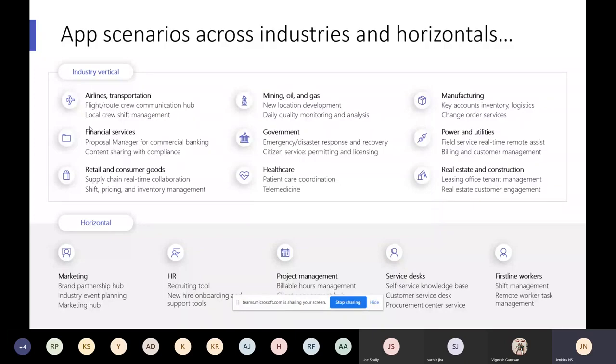It will support. And also at the internal level, you have marketing, HR, finance, project management, service desk, first line workers, everywhere is supported. Okay, so you are always ready to go with Teams with your line of business application wherever you want to extend your application inside Teams. For example, I have a leave application. I want to make that application available in my Teams. Okay, how to do that?